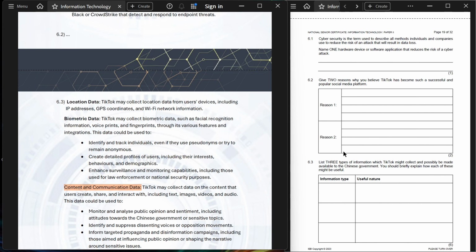The answer in IEB's memo is as follows. Information type, location of user. A foreign government can use this to determine movement of citizens in various countries. Can create age profiles of users in order to target different age groups if necessary.